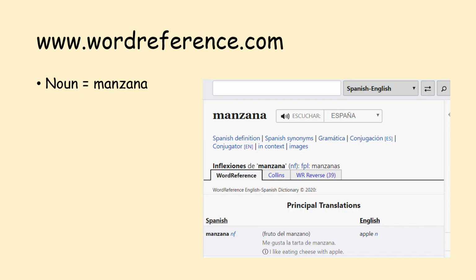Some of you may know, if you're in my class, Miss Henton's class that is, wordreference.com is an excellent online dictionary that you can use. So I've got an example here. I have searched the noun manzana, not only to work out what it means, but to check that it's a noun. So here we have manzana, meaning apple, and we know that it is feminine and it's a noun because of the use of NF.